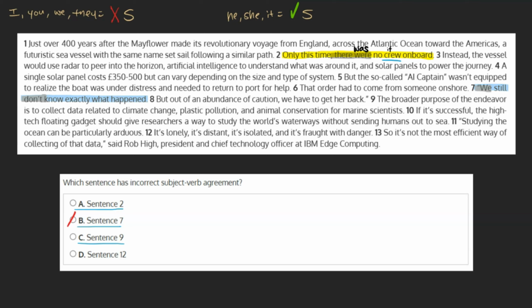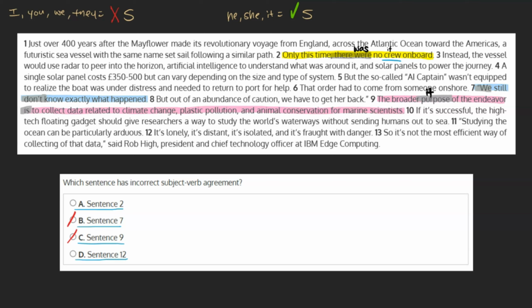C. Sentence 9. The broader purpose of the endeavor is to collect data related to climate change, plastic pollution, and animal conservation for marine scientists. The subject here is the purpose, or it, which we see receives an S. And indeed, our verb is has an S, as opposed to the plural are. As this is correct, we can mark this choice off.